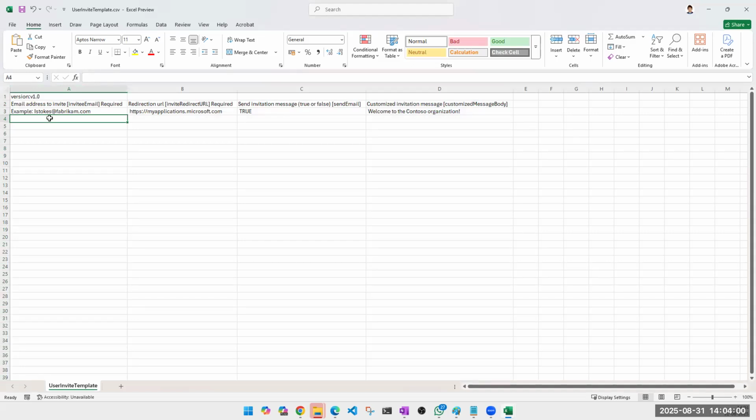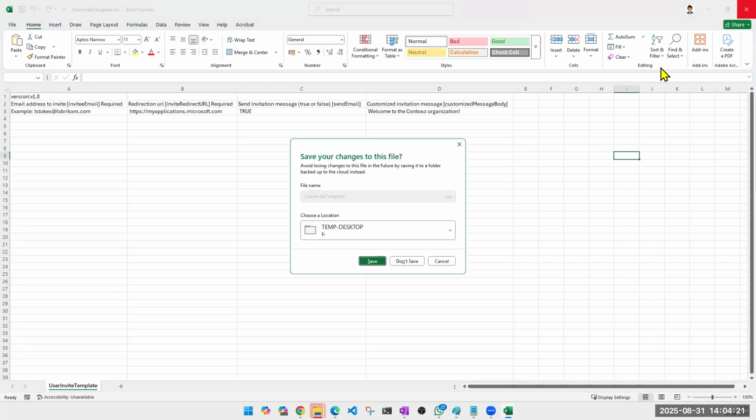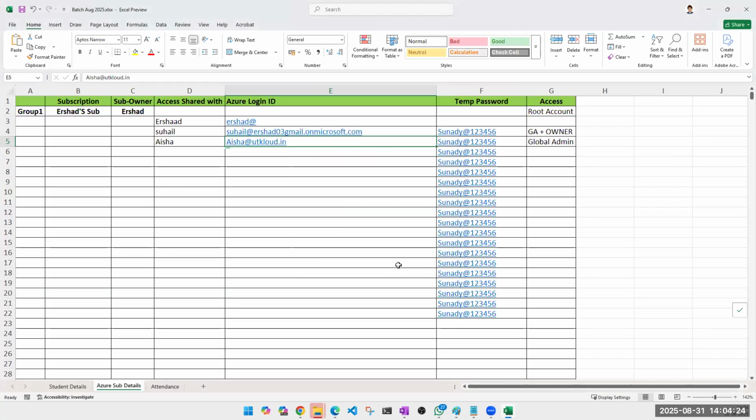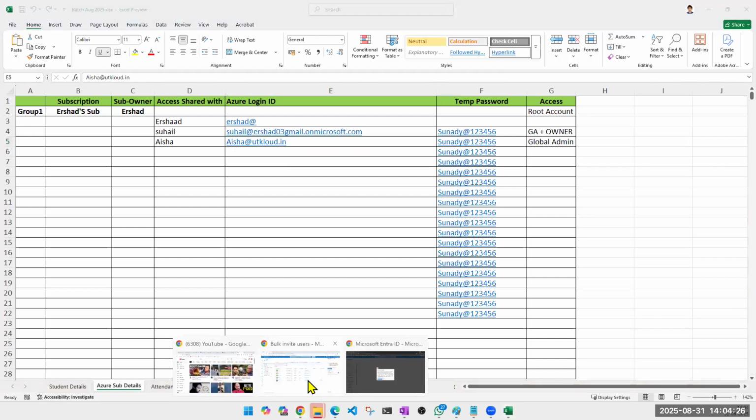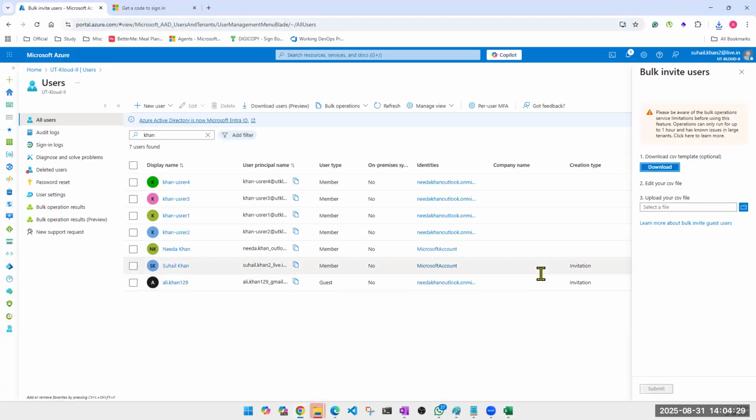Many times, you can download this file, save it in some folder location and ask them to fill it. Send it to your vendor, and your vendor will happily fill this for you. It's done, update it, and then they will have the invitation in their email box. Is this point clear, guys, to everyone? Yes. So that's all we are going to do today: user creation and user deletion.